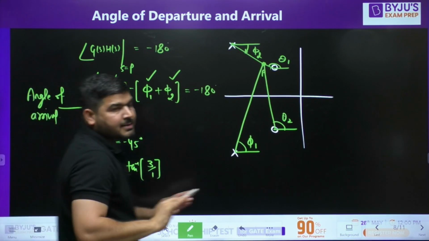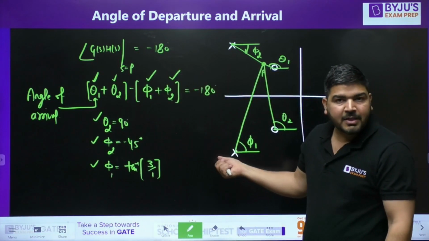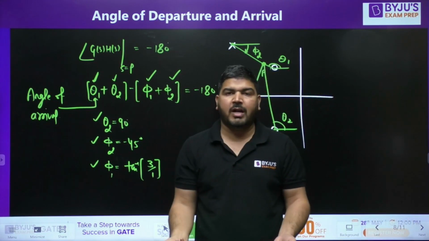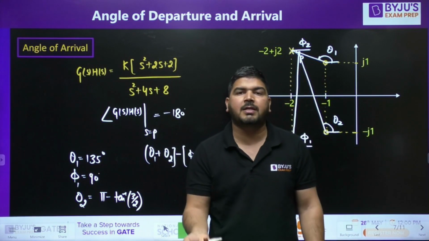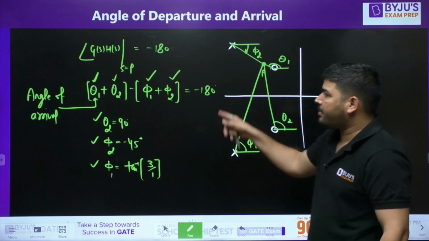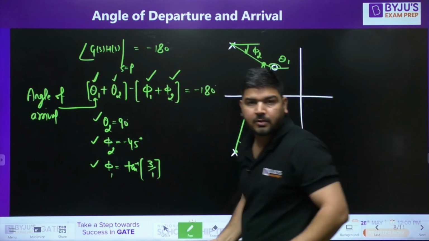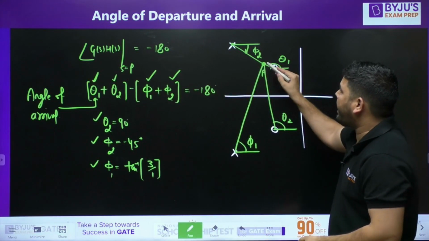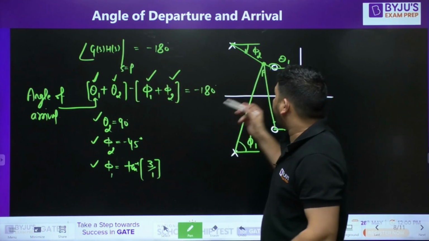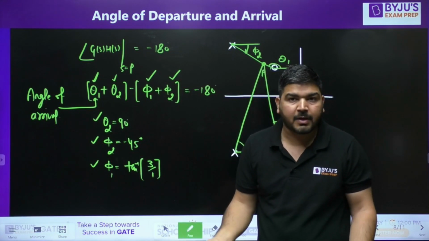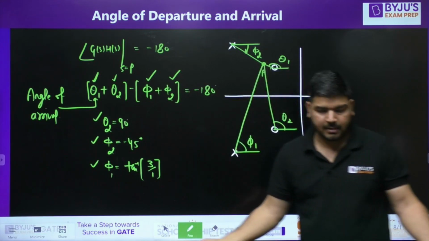So it's the same concept, a similar concept, nothing new. Only one concept is used and there is no need for any formula. If you know the concept, you can directly apply it to calculate the angle of departure and angle of arrival. Generally, students remember this formula. I mean, if you have understood the concept, no need to cram this, okay? Just understand how to calculate the angle of G(s)H(s) at some point P. That angle is the angle due to zeros minus the angle due to poles. Simple. So I am calculating the angle at some point P and I am applying the angle condition, nothing else.